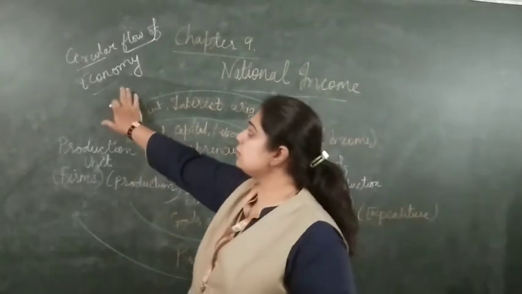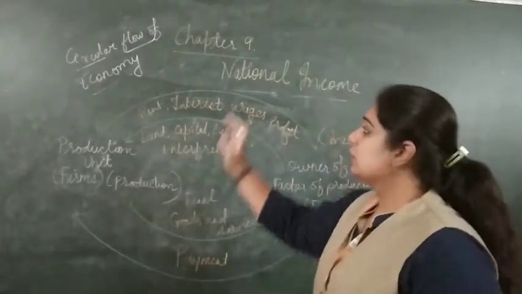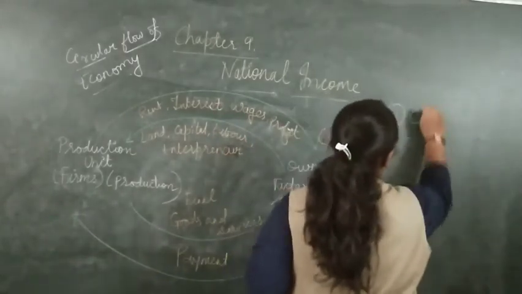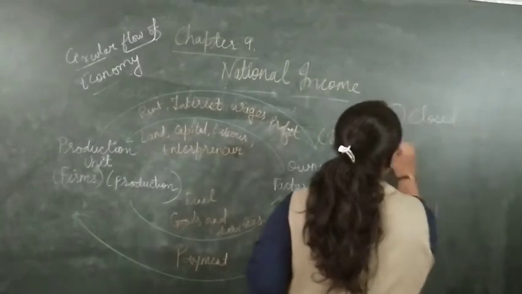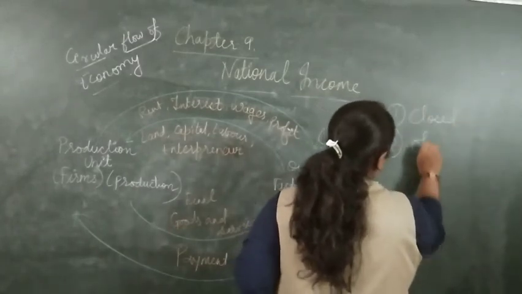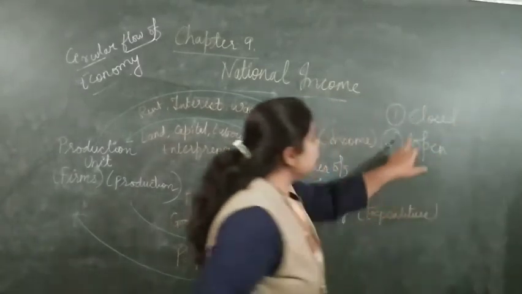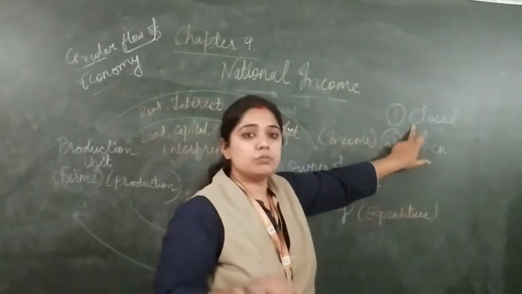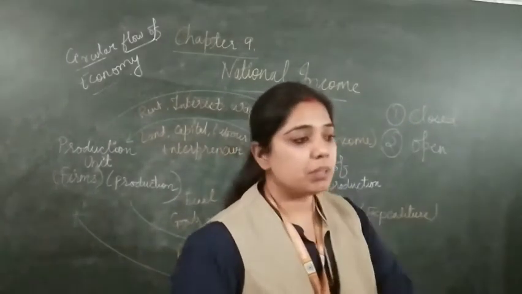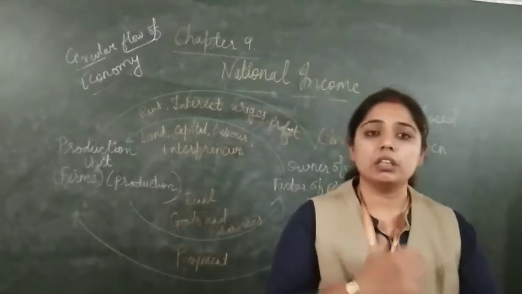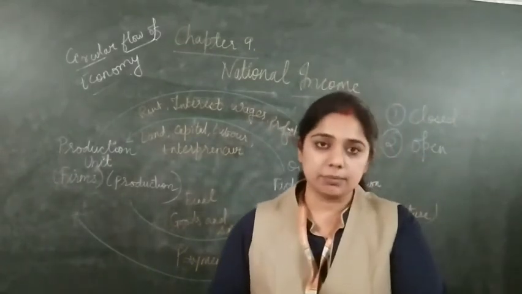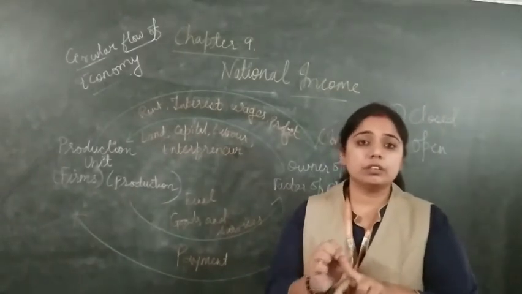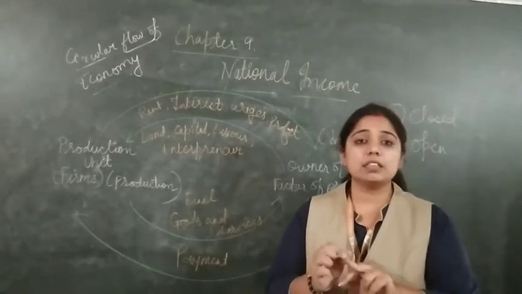First, to understand the circular flow of the economy, this theory is based on two types. One is the closed economy and the second is the open economy. In the closed economy, the transactions are done within a country. It means there is no foreign trade. Second, it is self-dependent and self-reliant.